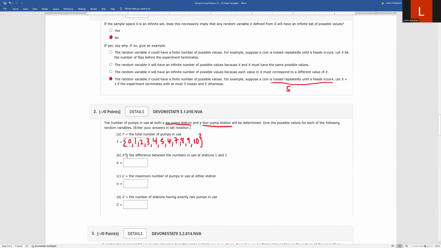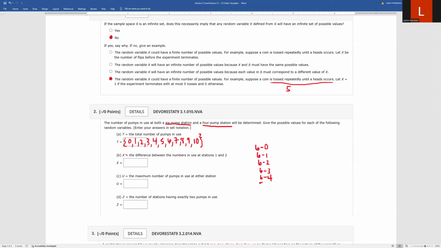Okay. Now, this next one's a little different way of defining that random variable. They're going to call this one X, and it says the difference between the number in use at stations 1 and 2. Okay, so station 1 had 6 pumps. So imagine that this one is at full running capacity, but the one across the street is not. So we could do 6 minus 0. We could have 6 minus 1. So again, I'm just going through the choices if all 6 are running at the first station. 6 minus 2, 6 minus 3, 6 minus 4.